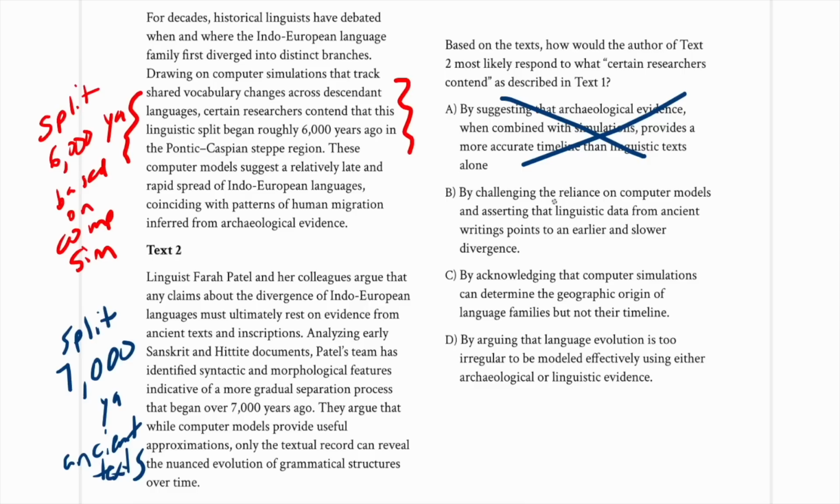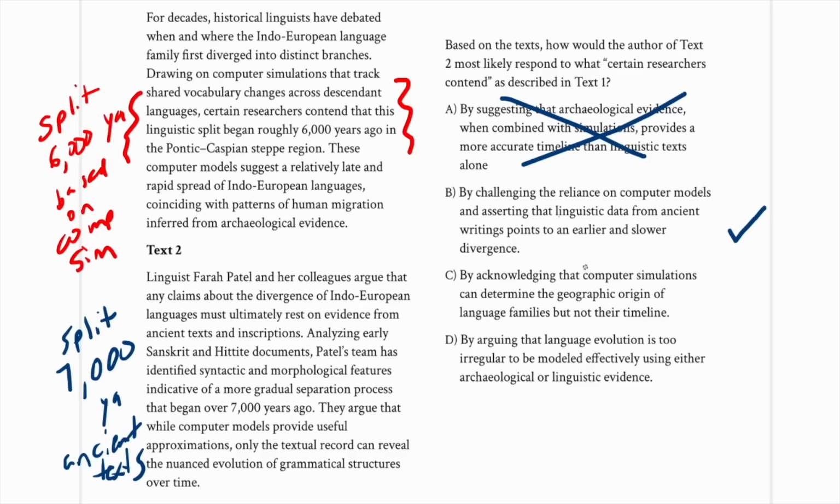B, on the other hand, by challenging the reliance on computer models and asserting that linguistic data from ancient writing points to an earlier and slower divergence, yes. So this really does capture all three aspects. Reliance on computer models, which the researchers referred to in text 1 do, that's something they're going to challenge. They're going to assert that we want to focus on the ancient writings, and if we do so, we're going to find an earlier and more gradual spread. And so that is pretty much a perfect answer here in terms of the response of text 2 to text 1. But let's just go ahead and look at C and D to make sure.